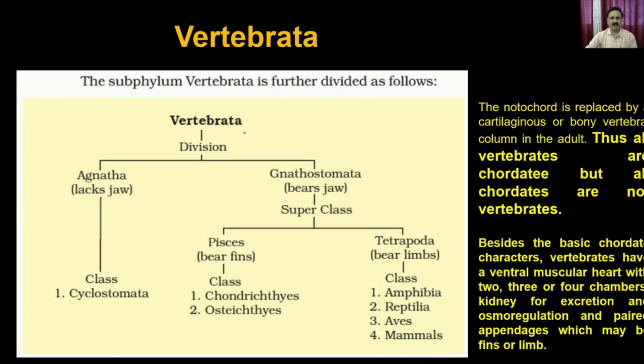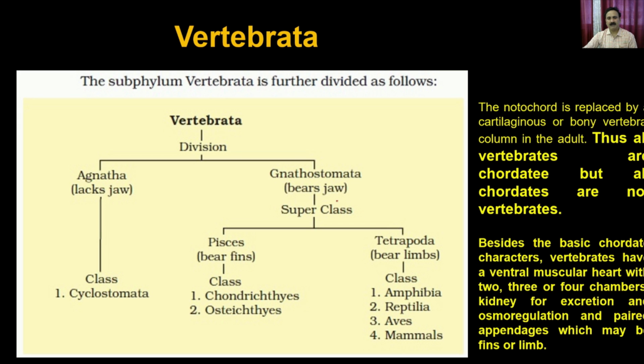Within that we discussed two subphyla and their corresponding classes. The third subphylum is the Vertebrata, which is further divided into two divisions. The first division is Agnatha, which does not contain a jaw, and within that we discussed the class Cyclostomata. The second division is the Gnathostomata, which are the animals which bear a jaw.